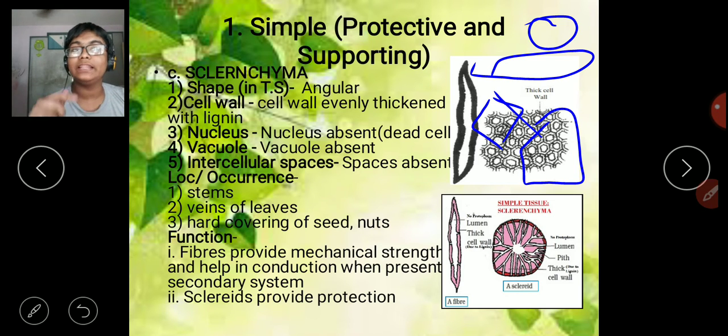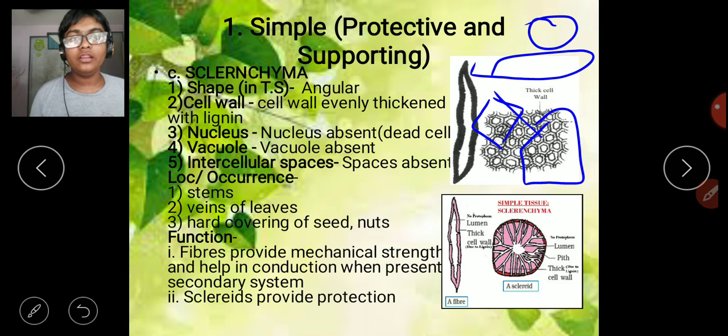thickened with pectin. In sclerenchyma, it is unevenly thickened with lignin. The nucleus is absent here. It is a dead cell. You should remember this. This is a very important point. Only sclerenchyma is dead. The vacuole is also absent. The intercellular spaces are also absent. It's quite a compact tissue because it's hard enough.